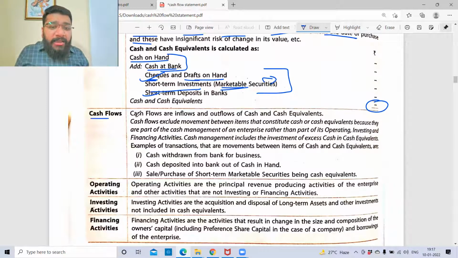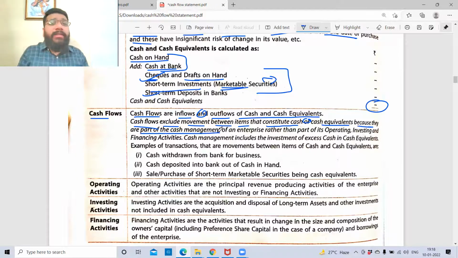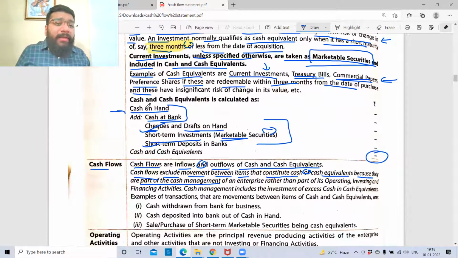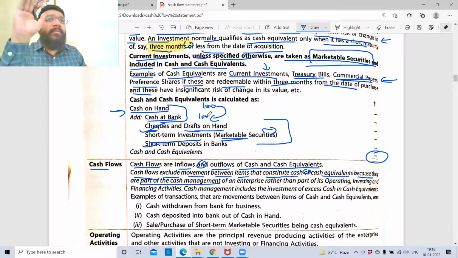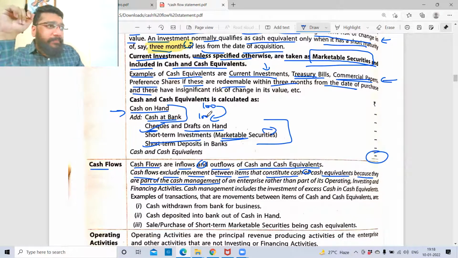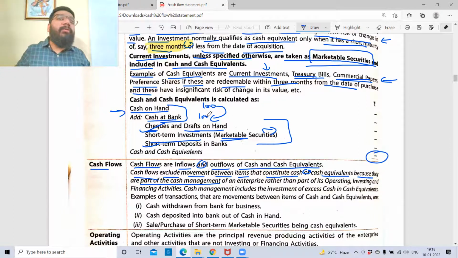Now, cash flow. Cash flows are inflows and outflows of cash and cash equivalents. Cash flow excludes the movement between items that constitute cash or cash equivalents because they are a part of cash management. What this point is trying to tell is that you had cash in hand of 100 rupees. You deposited that in the bank, 100 rupees. Do you consider this an inflow of money? It is basically, I had 100 rupees in my right pocket. I took that and shifted it to my left pocket. Does that mean that I've earned 100 rupees? Does that mean that there's an inflow of 100 rupees? No. It is my money which is going from one head to another head.